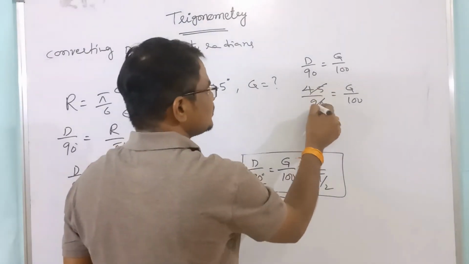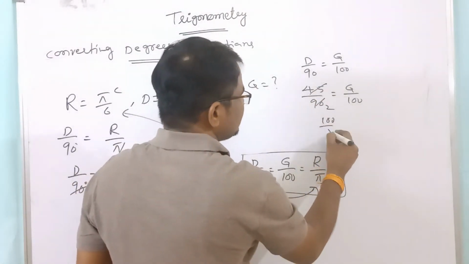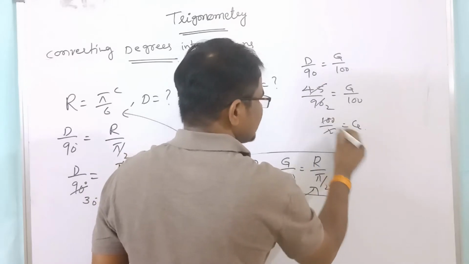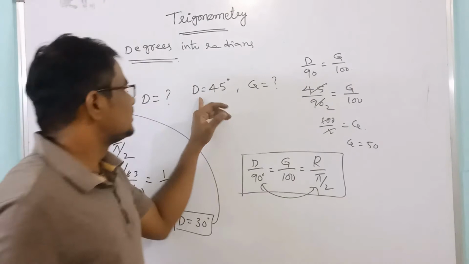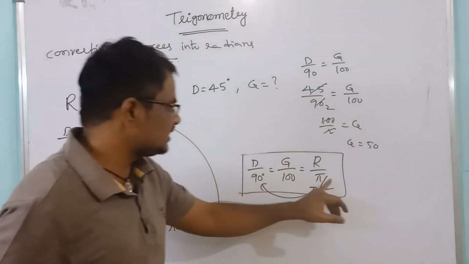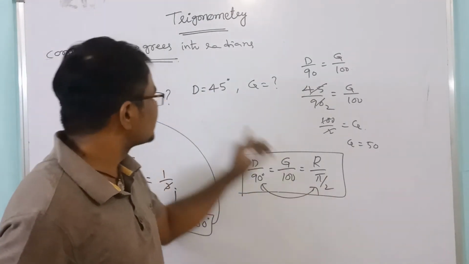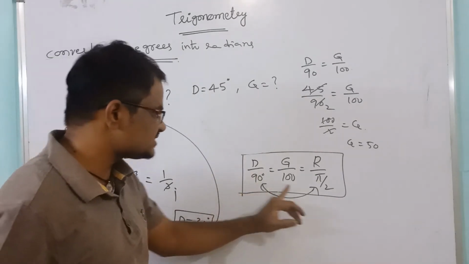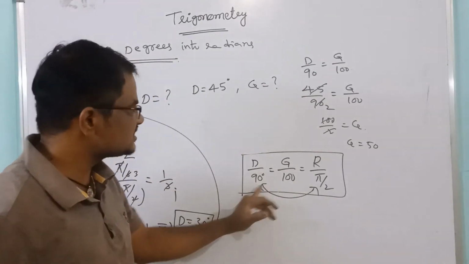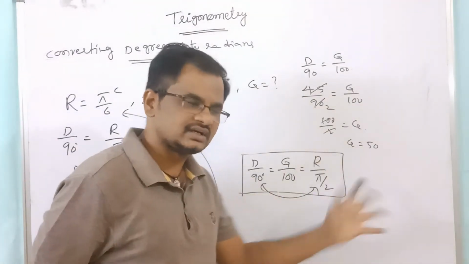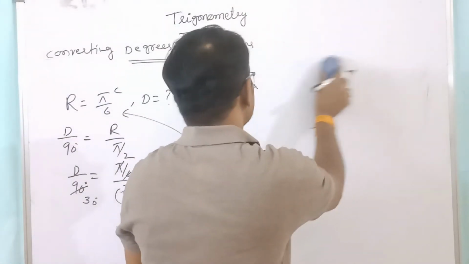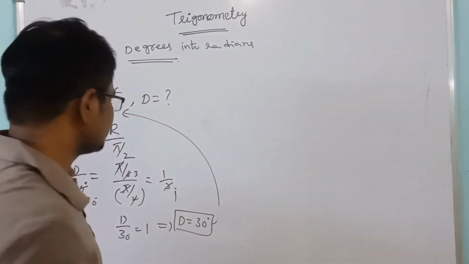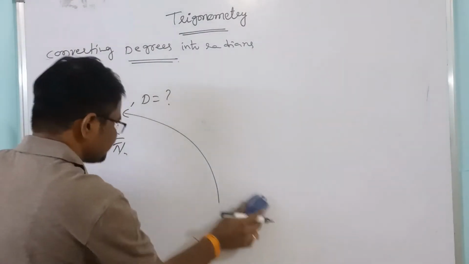Now this is 2 times, 100 by 2 equal to g. So g equal to 50. So 50 grades. Right? 90 degrees equal to 100 grades means 45 degrees equal to 50 grades only. Like that we have to take. Like that you can convert radians into grades also, and grades into degrees.